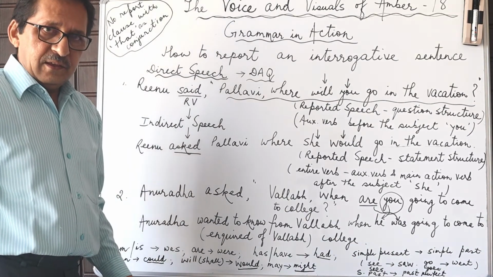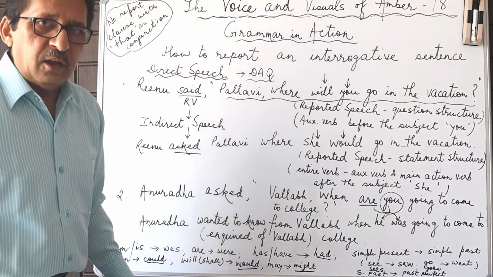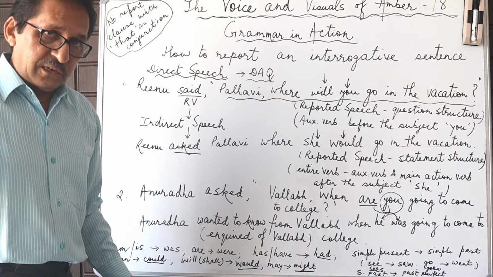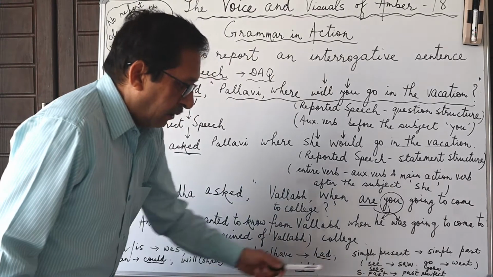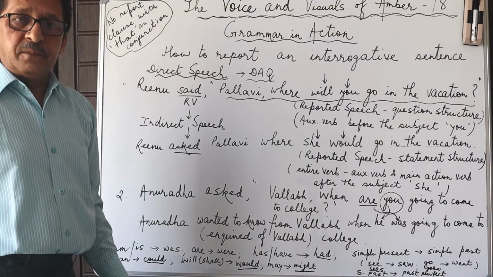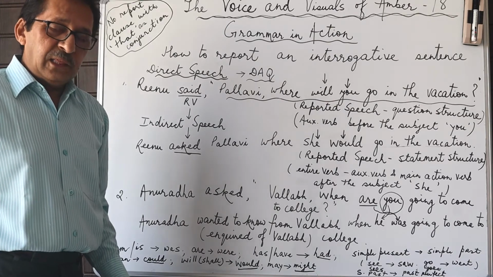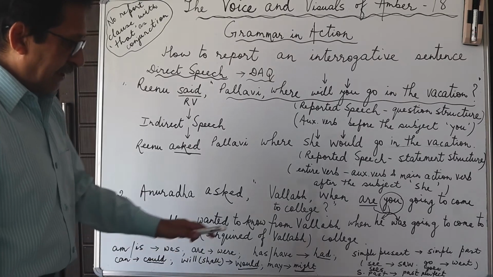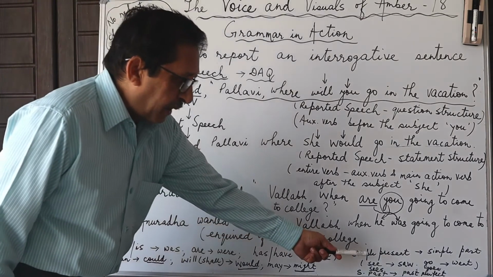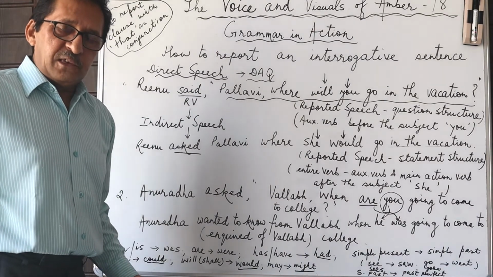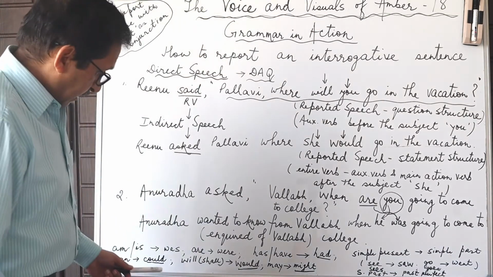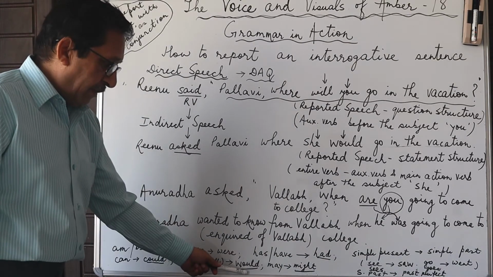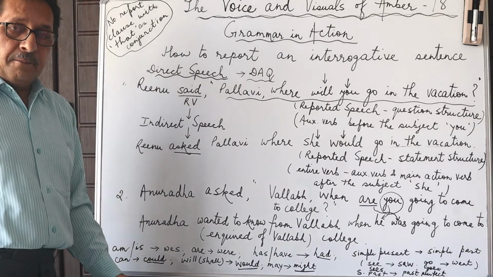She said, "I saw a movie yesterday." So "I saw a movie", saw is simple past tense, so it will be changed to past perfect. So she informed me that she had seen a movie the day before or the previous day. So these are certain changes. But if it's past perfect tense, that is the tense of the reported speech is past perfect, it will not change. Similarly, could will remain could, would will remain would, and might will remain might.